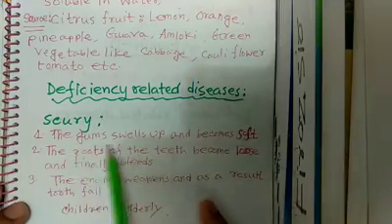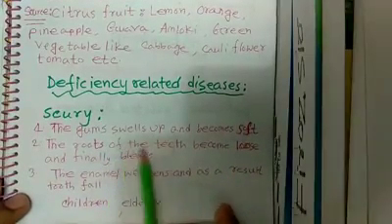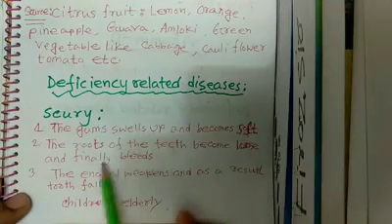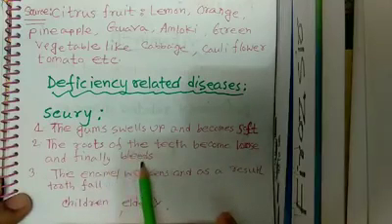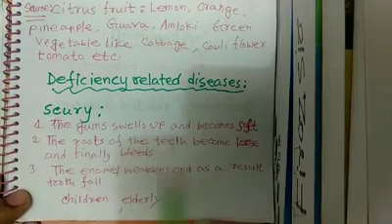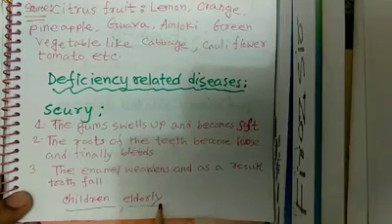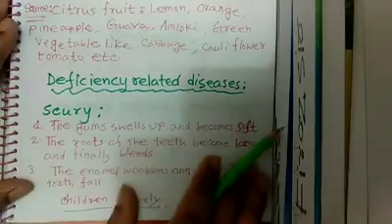In scurvy, the gum swells up and becomes soft. The roots of the teeth become loose and finally bleed. The enamel weakens and as a result teeth fall. Children and also elderly people may be affected by this disease. I mean scurvy disease.